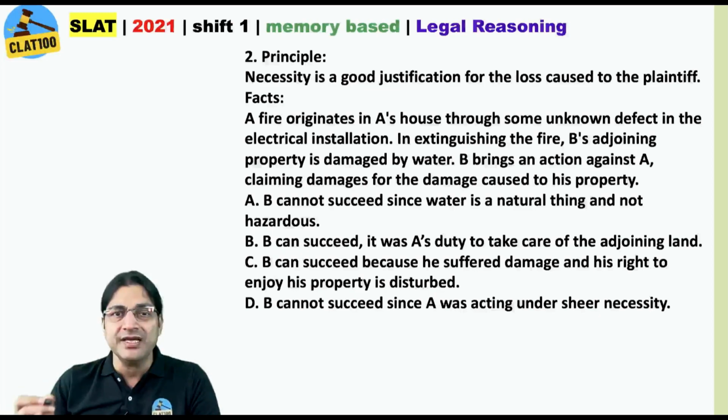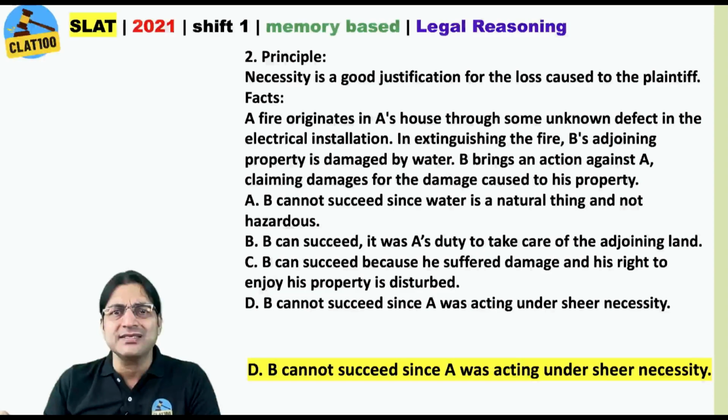Read option A: B cannot succeed since water is a natural thing and not hazardous. This is ridiculous. So very smart test takers will just read options A, B and C, and stop after reading "B can succeed" and "B can succeed." Then why do I need to read D? D has to be the correct answer, isn't it? B cannot succeed since A was acting under sheer necessity.